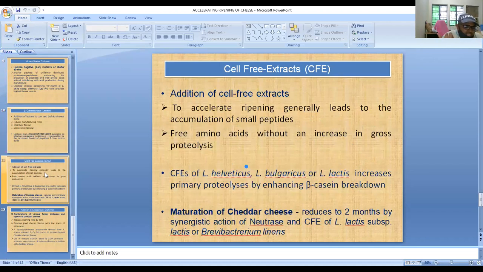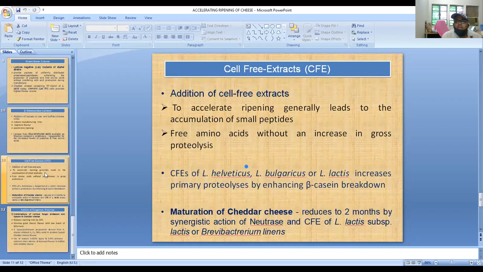What is cell-free extract? It is a fluid obtained by breaking open cells, containing most of the soluble molecules of the cell. These are also added, and they help accelerate the ripening of cheese.